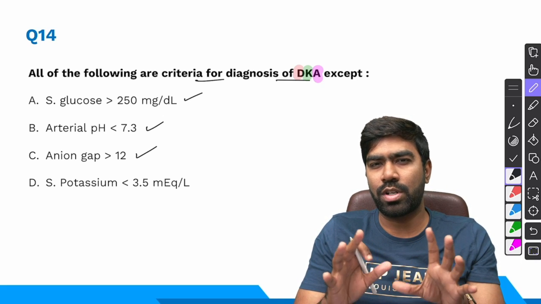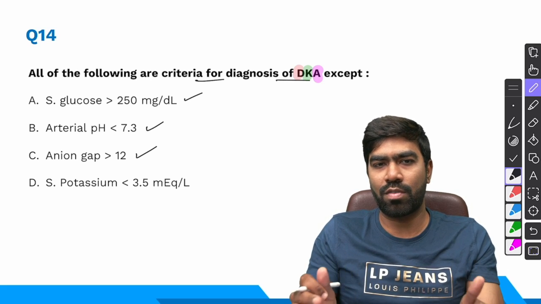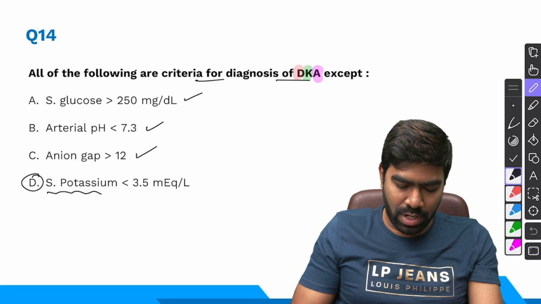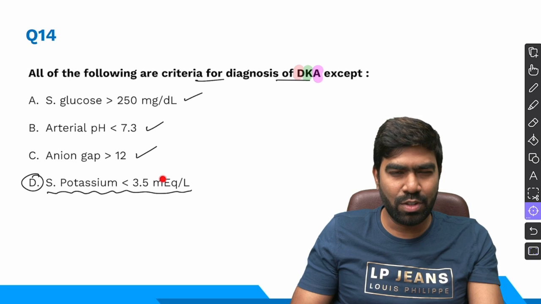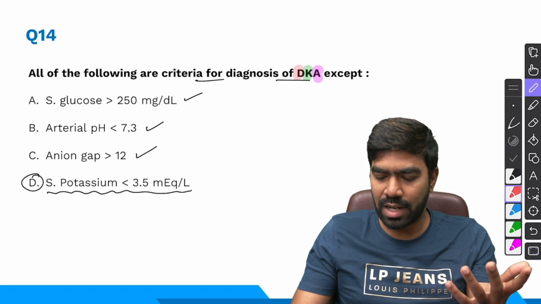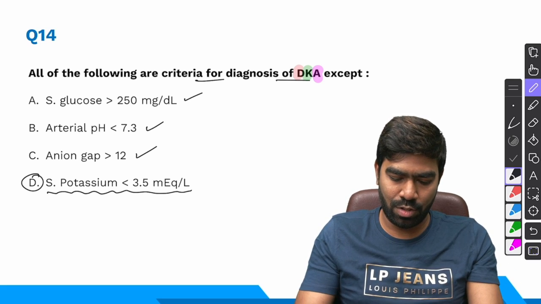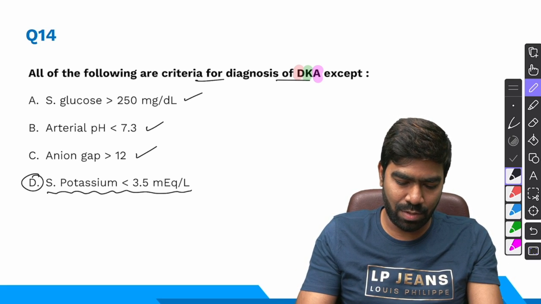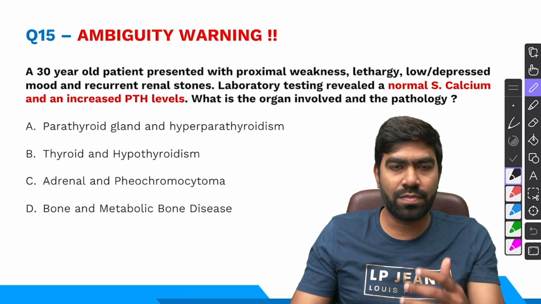So the only thing that's not going to come under the diagnostic criteria of DKA is going to be serum potassium of less than 3.5, because even though potassium imbalance is very, very common in a case of DKA, it is not basically a diagnostic criteria for DKA though. So the right answer for this question is option D. It's an easy one. Coming to question number 15.